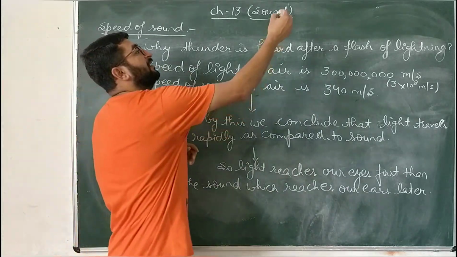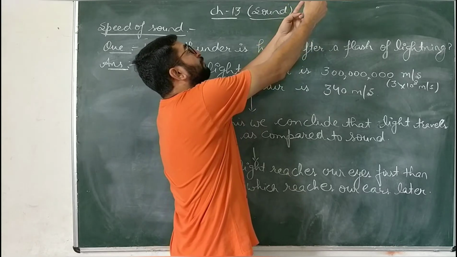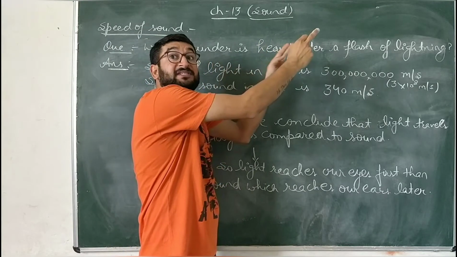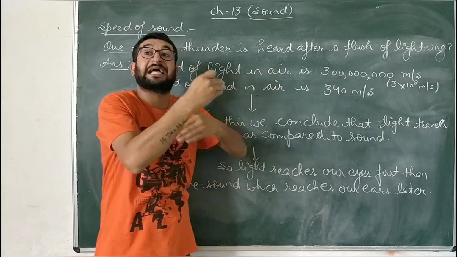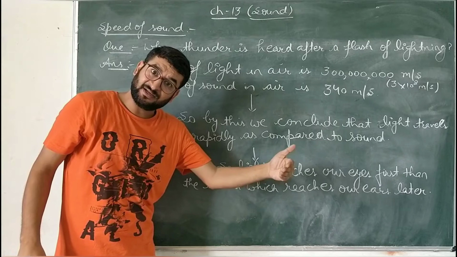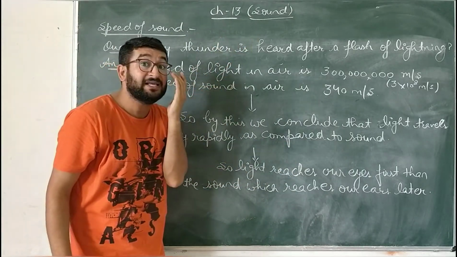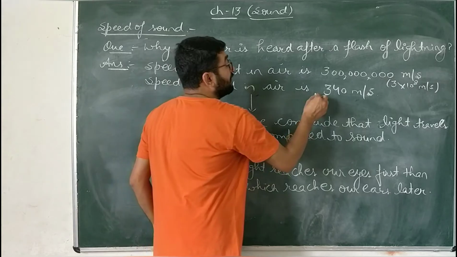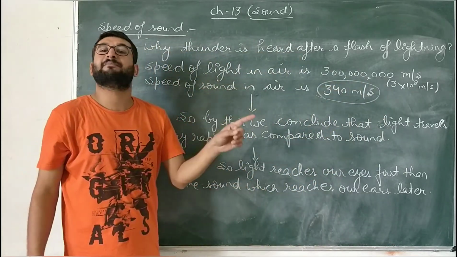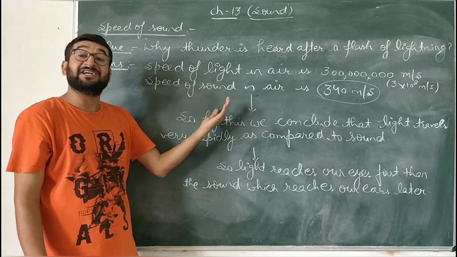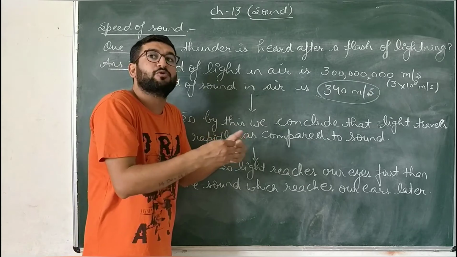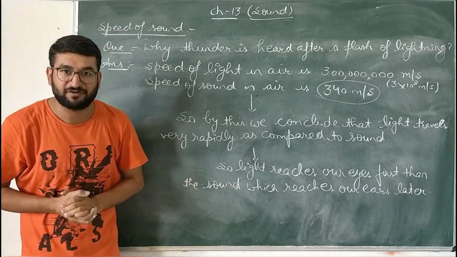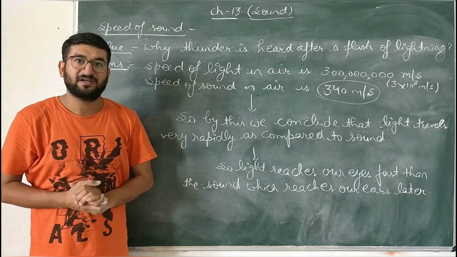Let us consider the case that the lightning is here. The light will reach our eyes first, but the sound is coming slowly, so it will take time to arrive. So we first see the flash of lightning because light reaches our eyes quickly, and the sound has to reach our ears, so it will take time, because the speed of sound is very less as compared to the speed of light. So light reaches our eyes much more rapidly as compared to sound. That is why we see the flash of lightning before the sound of thunder reaches our ears.